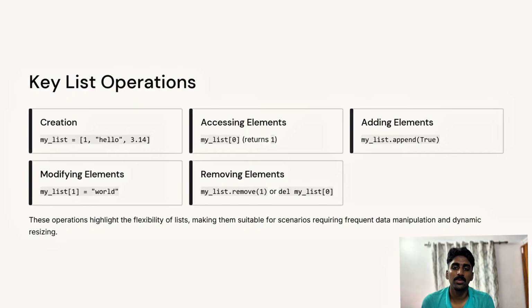Next, I will be talking about modifying items in a list. We can use indexing to change items within the list by setting an index number equal to a different value. This gives us greater control over lists, as we are able to modify and update the items that they contain.